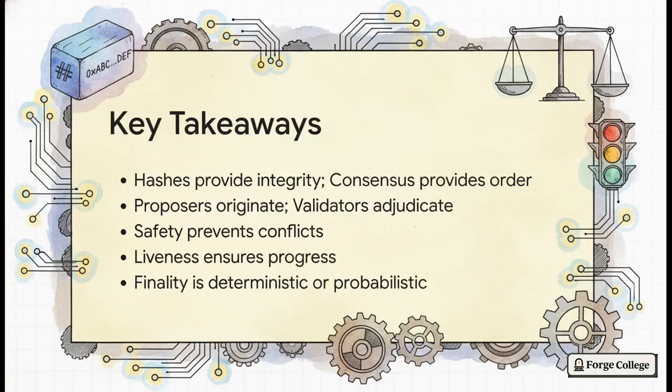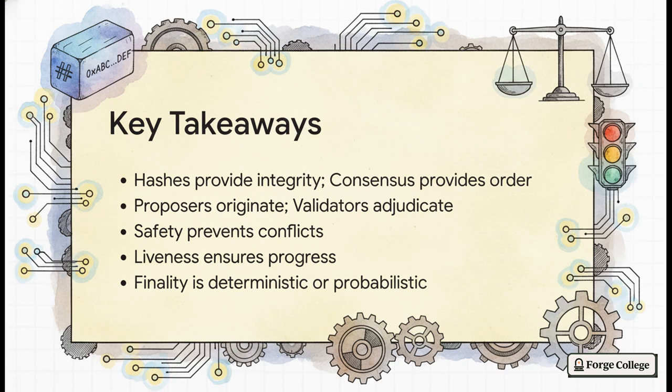Section 6. Let's wrap this up with our key takeaways. Let's lock this all in. Cryptographic hashes give us our crucial data integrity, but the consensus mechanism is what actually gives us order. Proposers originate the ideas, validators adjudicate them and make them official, safety prevents those catastrophic network collisions, while liveness ensures the traffic keeps flowing and the system doesn't just stall out, and finally, finality can be deterministic or probabilistic depending